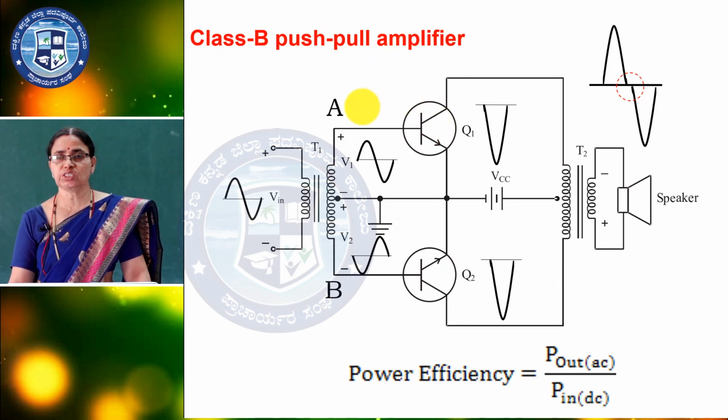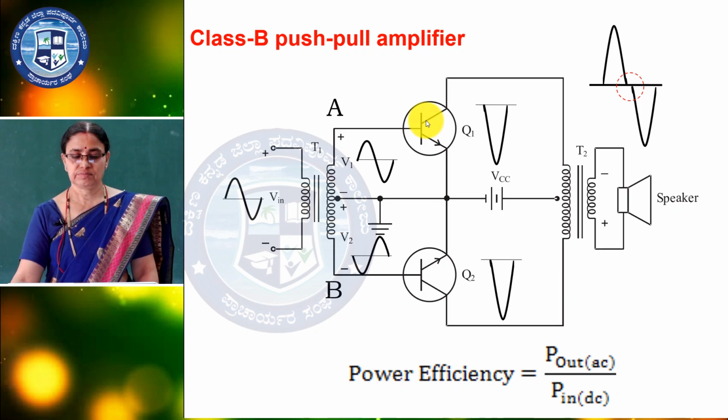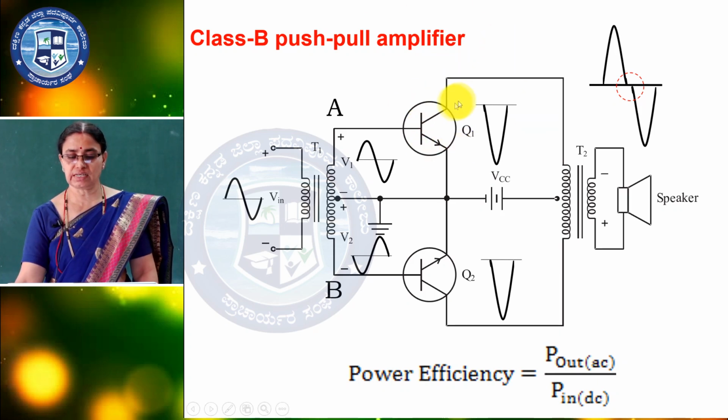When the input signal is positive, the output will be negative with the amplification. Now, we can consider the function. First one, A is positive, B is negative. A is positive connected to the Q1 transistor, it is forward biased and conducting, and we are getting the half cycle at the output like this, clear?